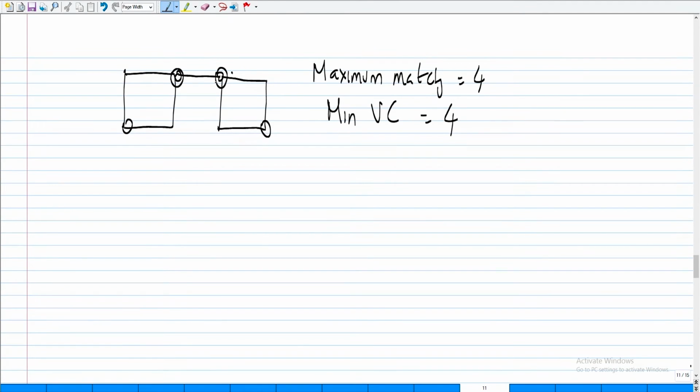The difference between the 2 graphs is that the previous graph was not bipartite, and this one is bipartite. Right? So let us do some more examples. Let's look at the odd cycle. What is the size of the minimum vertex cover here? It's actually 3, parity argument. Right? In, out, right? You can't take the next one out, you have to keep it in. Right? So what was the in, out?